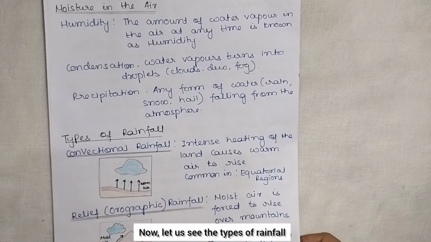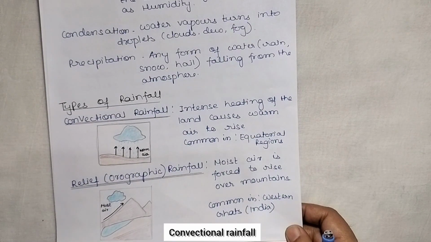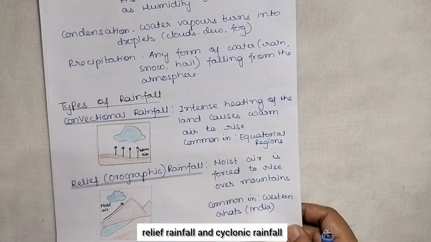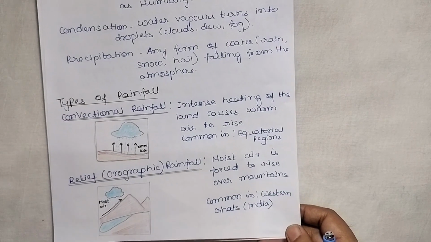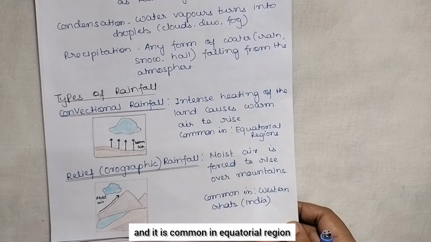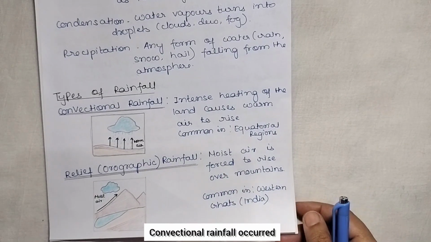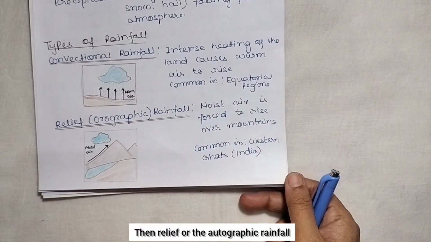Now let us see the types of rainfall. Here we will see three types of rainfall: convectional rainfall, relief rainfall and cyclonic rainfall. Intense heating of the land causes warm air to rise, and it is common in the equatorial region. Due to this, convectional rainfall occurs.